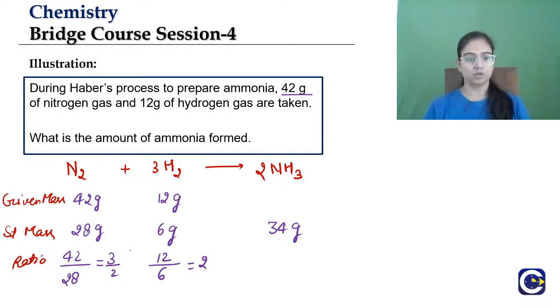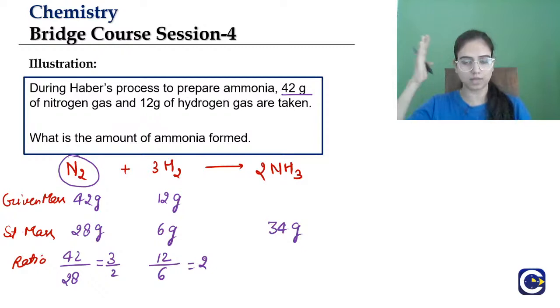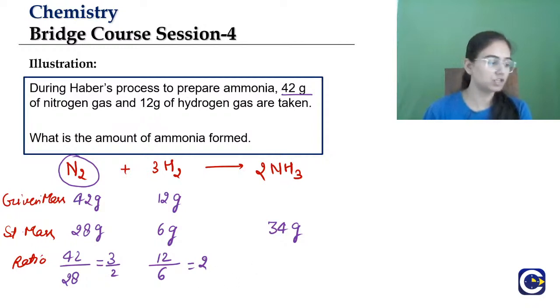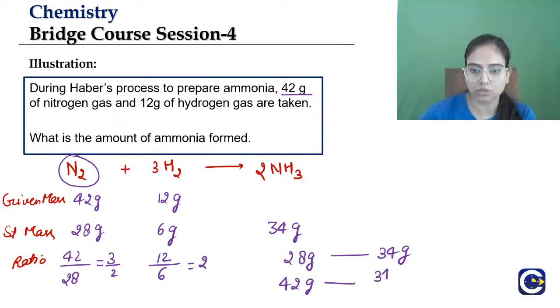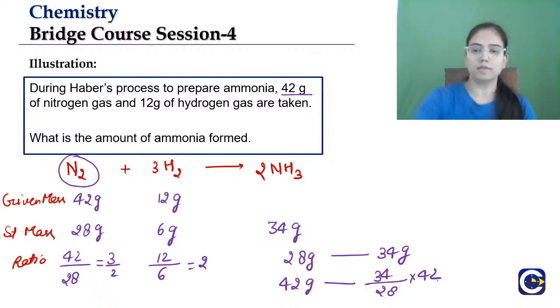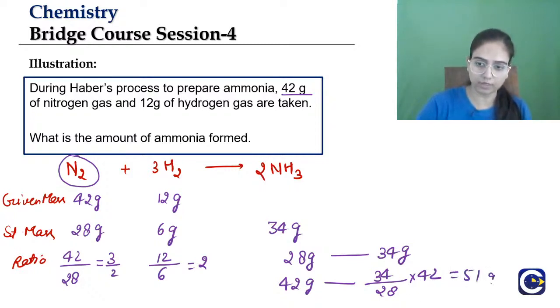So the ratio which is least, corresponding to that reactant, will be your limiting reagent. For the reactant for which the ratio is least, that is your limiting reagent. So nitrogen is the limiting reagent, and you see when it was 28 gram of nitrogen, we had 34 gram of ammonia. So for 42 gram of nitrogen, how much? 34 divided by 28 into 42. The calculation is very simple, and then you will have 51 gram of ammonia.